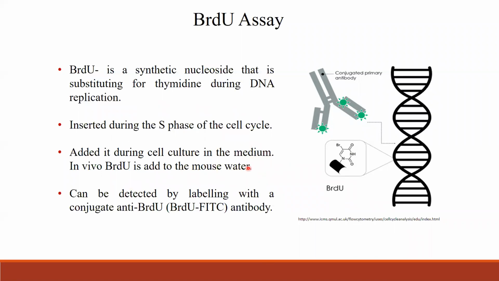Depending upon whether you're doing a mouse model or a cell line model, you can put it in the culture media. When you add the BrdU in the media, it will be incorporated into the actively dividing cells, during DNA synthesis in the S phase. And then you can add anti-BrdU conjugated with a fluorescent dye to recognize it, and you can study this in flow cytometry.